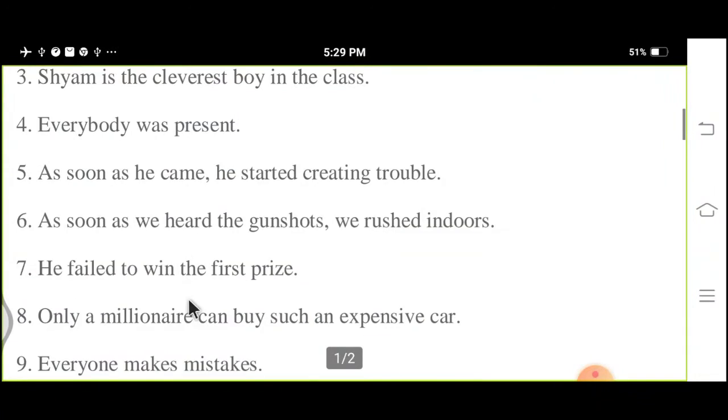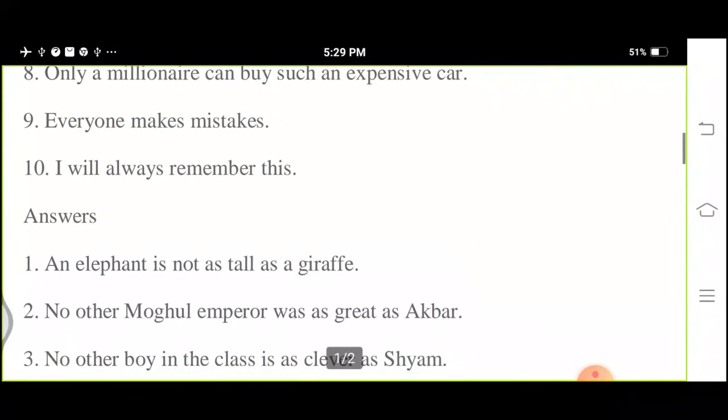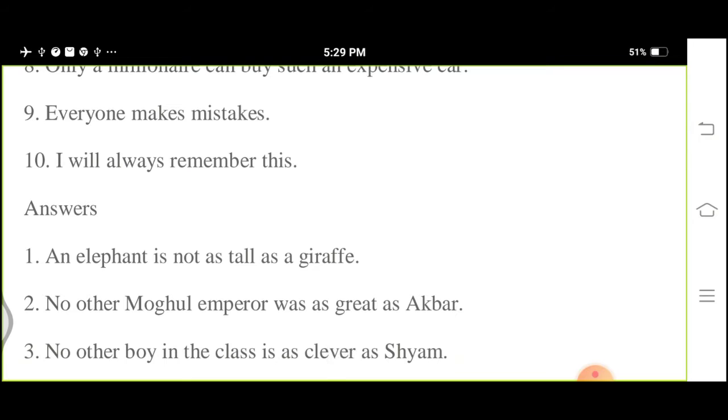You have to make it negative: an elephant is not as tall as a giraffe. Make it positive along with negative. डिग्री ऑफ कंपैरिजन का भी टॉपिक ये हो गया और नेगेटिव सेंटेंस भी बन गया.